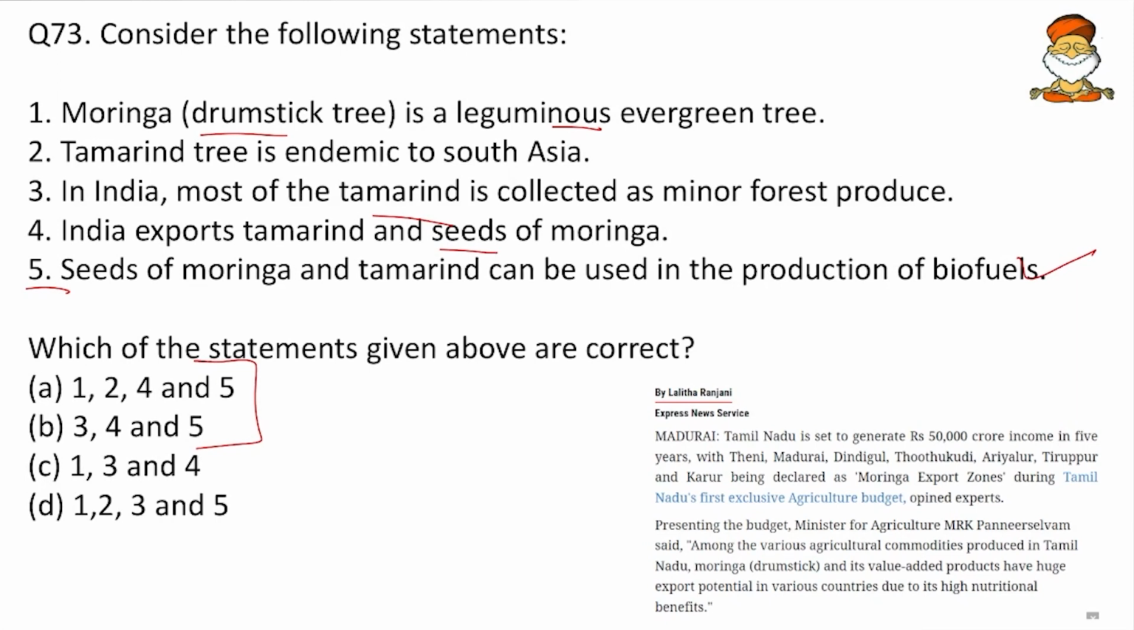So here 3 is a correct statement. So 3, 4 and 5 will be the formidable options. So analyze likewise. So even if you don't know whether they are endemic to South Asia or not, you will get the answer. Actually, they are endemic to Africa.